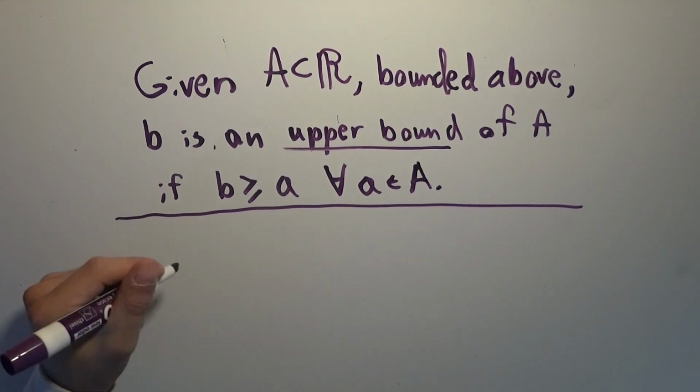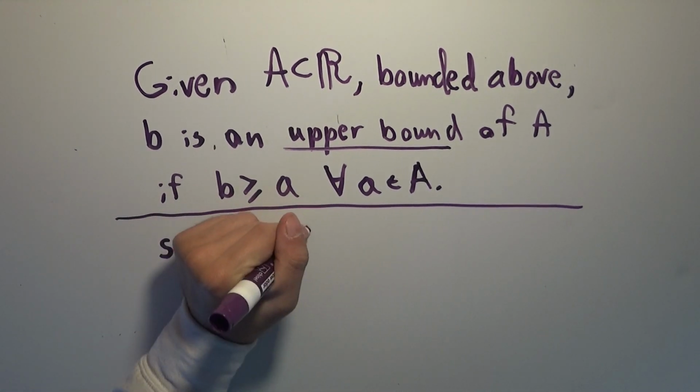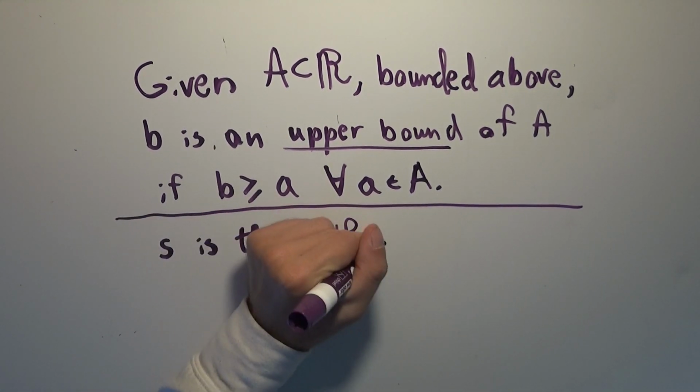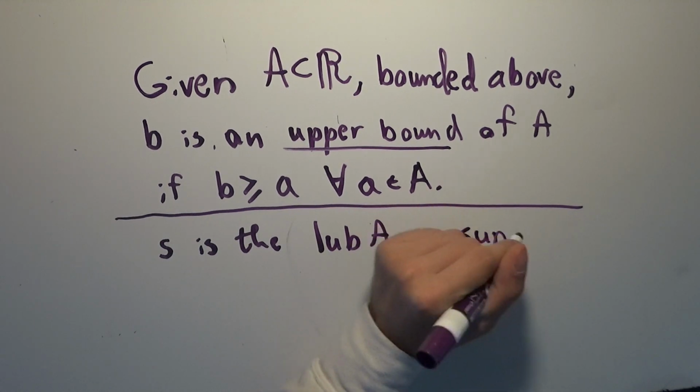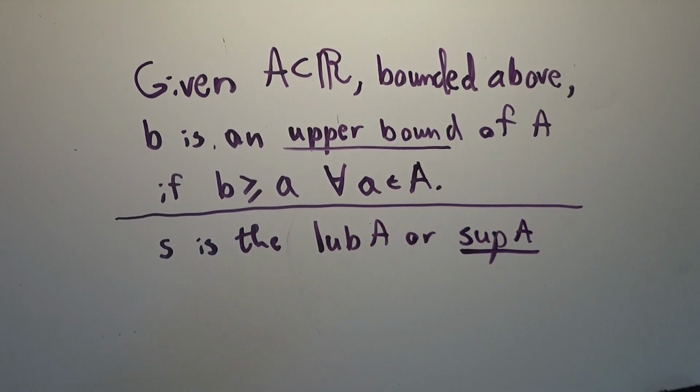So again, with the same set, S is the least upper bound, or sup A for supremum, and I'm going to be using this one more often than anything else, and infimum for the lower one, as opposed to GLB for greatest lower bound.